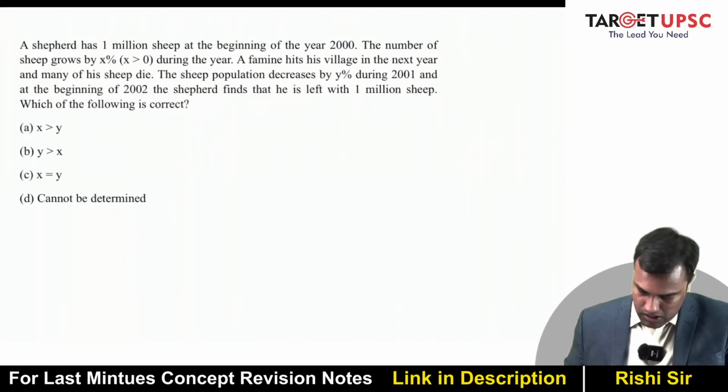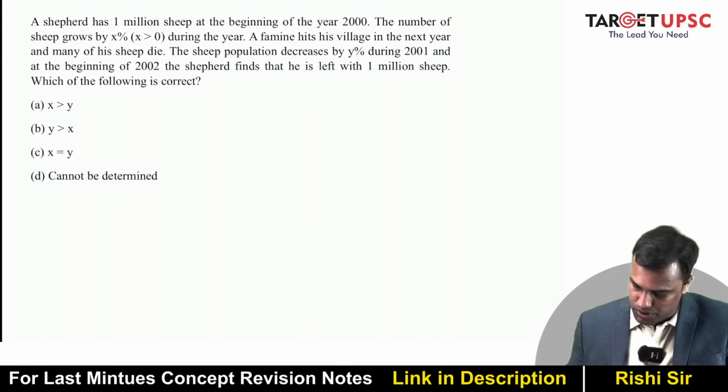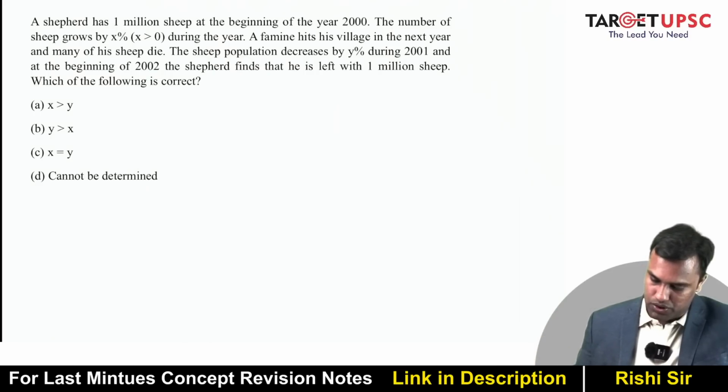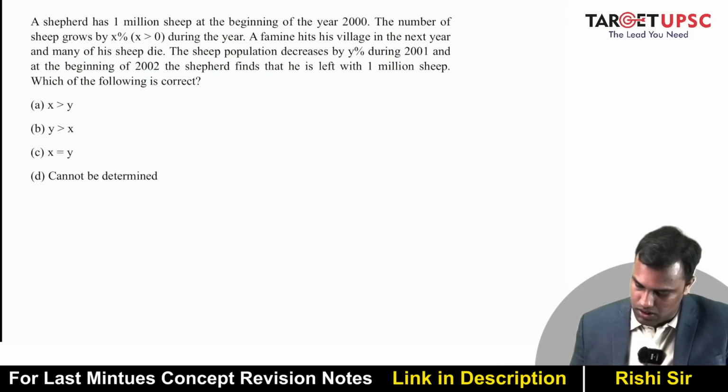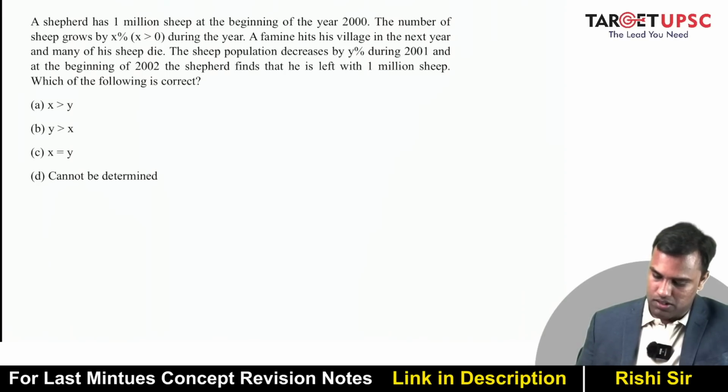Next. A shepherd has 1 million sheep at the beginning of the year 2000. The number of sheep grows by X%, X is greater than 0, during the year. A famine hits his village in the next year and many of his sheep die. The sheep population decreases by Y% during 2001, and at the beginning of 2002, the shepherd finds that he is left with 1 million sheep. Which of the following is correct?